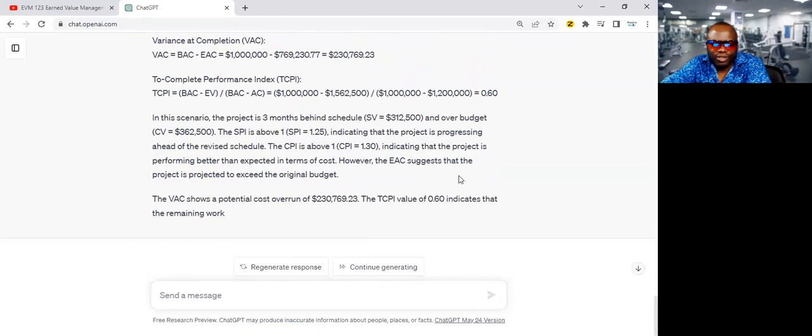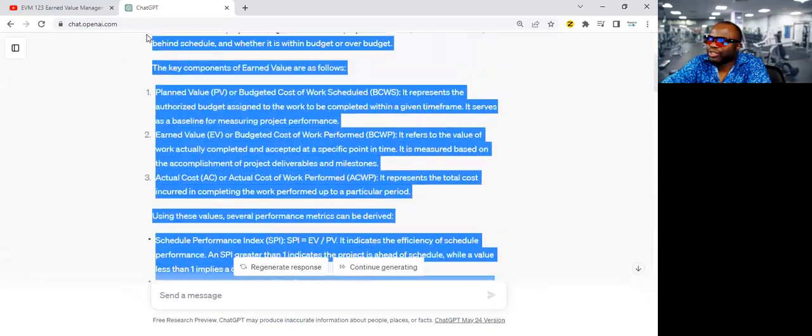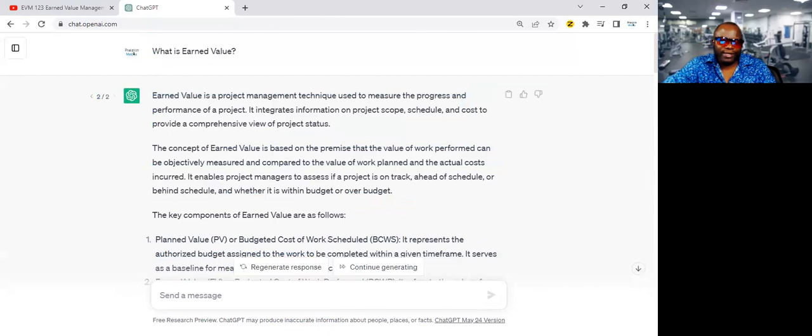It's bananas. So what I'm going to do, I'm going to take this and put this into a Word document, and I'm going to share it with our friends on the call. Hopefully this will give you some greater insights about earned value. But for those of you who are brand new to it and looking to grow, don't forget, go on down to Amazon and take a look for the book, Earned Value Management Basics.